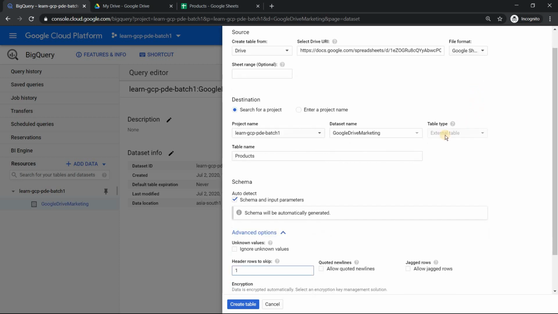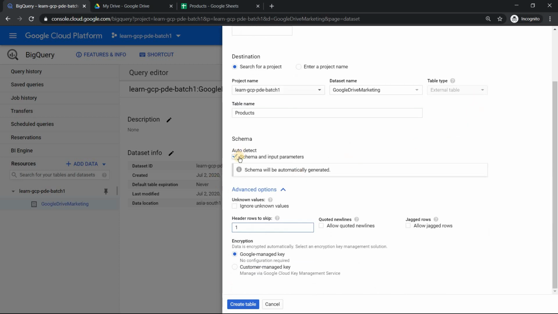So we changed this to Drive, gave the URI, and made sure the file format is spreadsheet or Google spreadsheet. That's the most important thing. The second important thing is making it auto detect, because if you have lots of fields and you don't know the details, just give it as auto detect. That's it. So let's click on create.